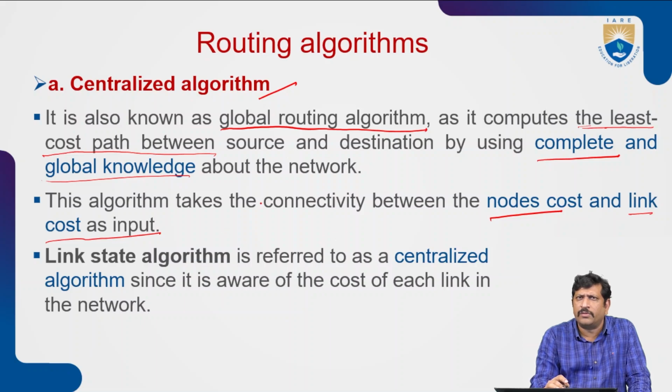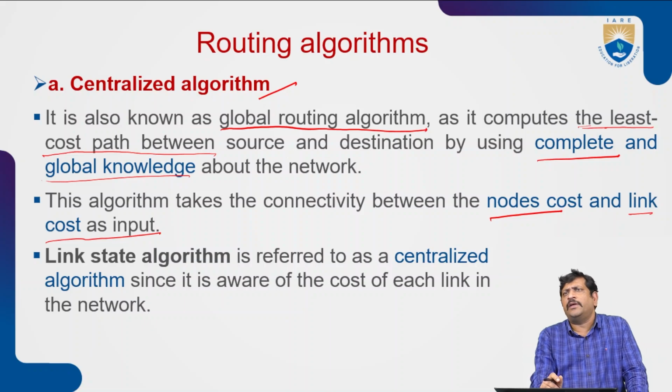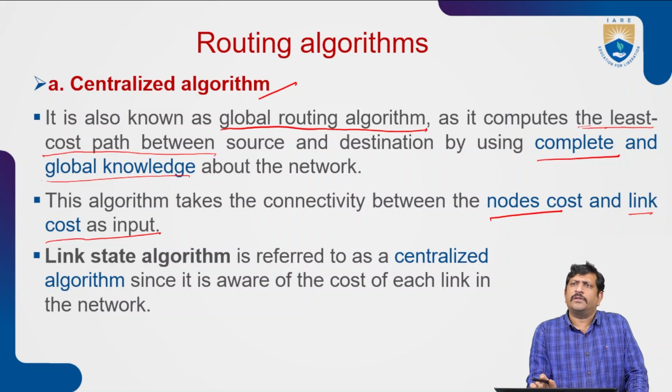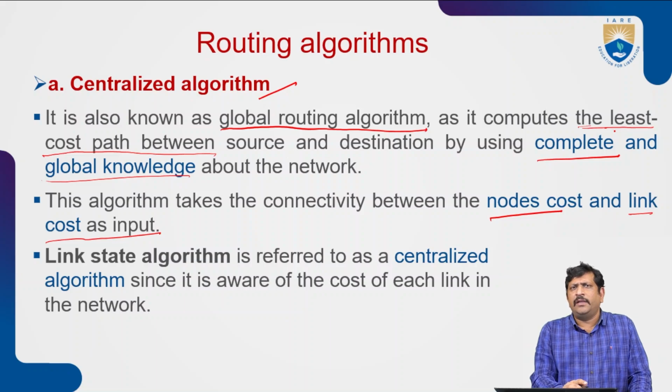The algorithm takes the connectivity based on the node cost value and the link cost value. All the nodes arranged between the source and destination should be connected based on the node cost and link cost. Link cost can also be called edge cost. So this link state algorithm is generally referred to as a centralized algorithm.